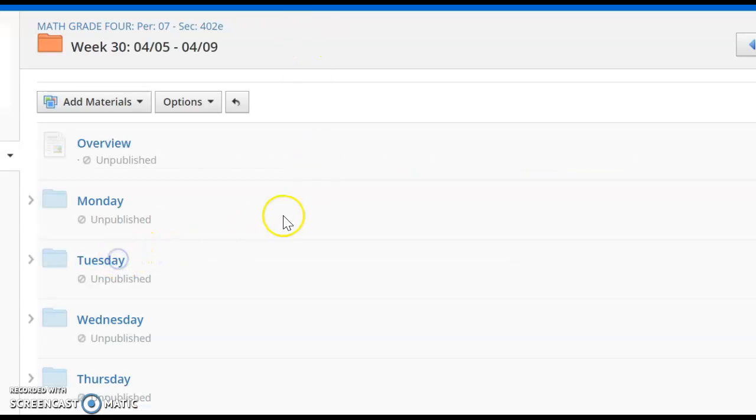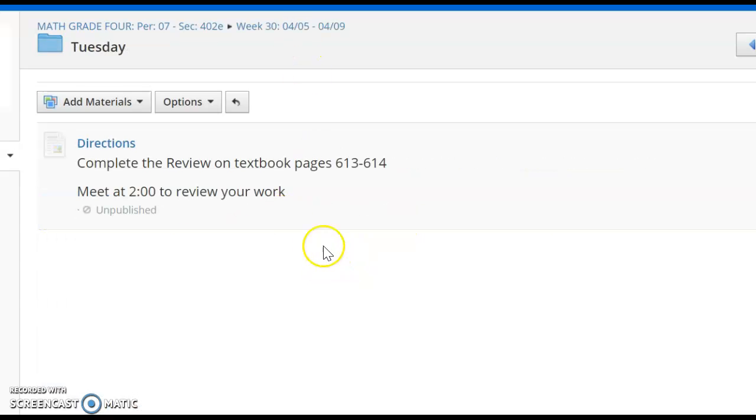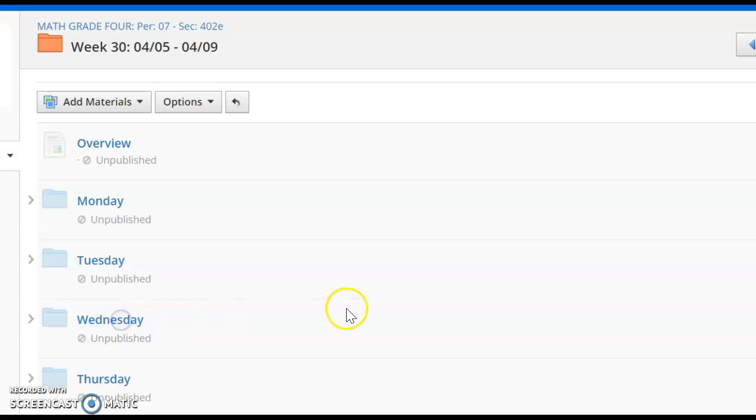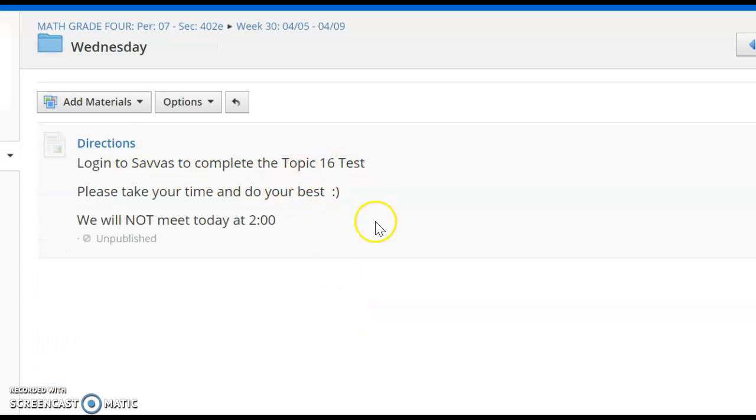When we go into Tuesday, you guys are going to complete the review for topic 16. That's on pages 613 and 614, and we will plan to meet at 2 o'clock to go over each of those problems. On Wednesday, we will not meet because you guys are going to complete the topic 16 test. Please just take your time and do your very best.